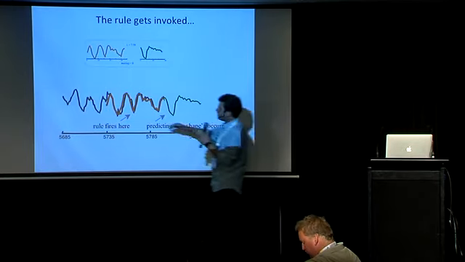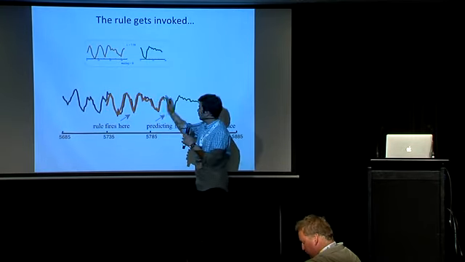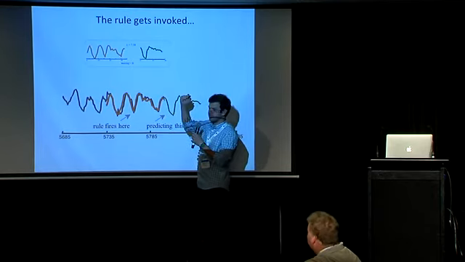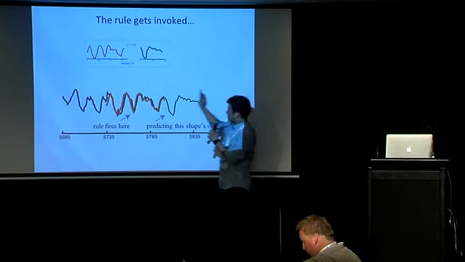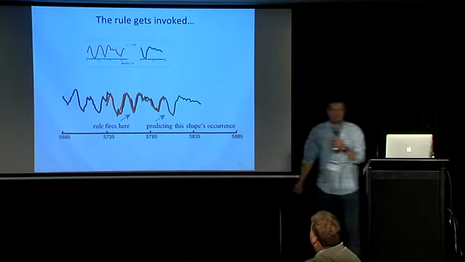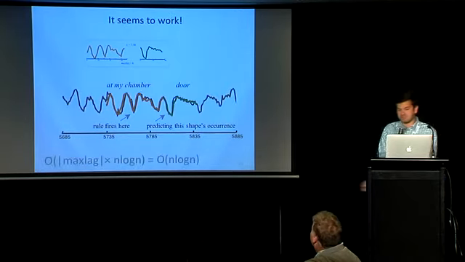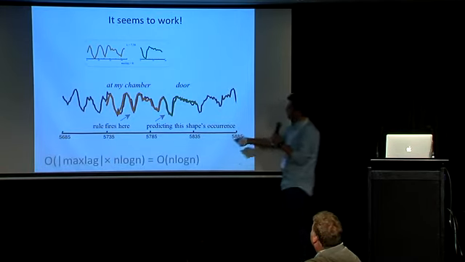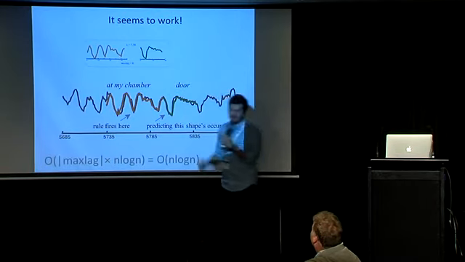So whenever we get a match, we're going to say that this rule fired. So we can predict the rest of the time series. We're going to say, okay, this is probably going to happen afterwards. Let's see if our guess is right or not. Yep, pretty much. So we found the consequent.